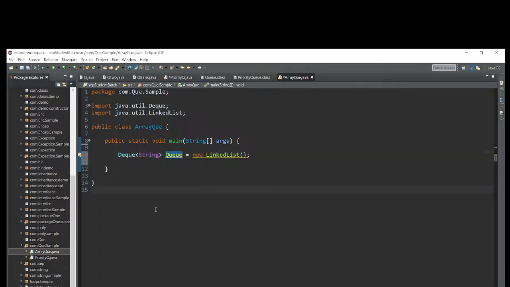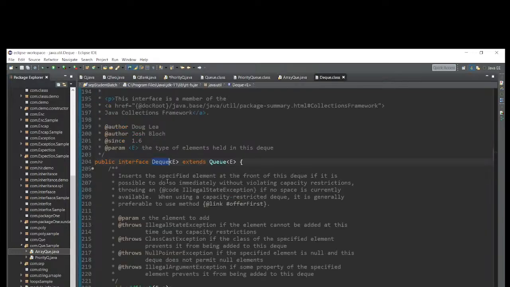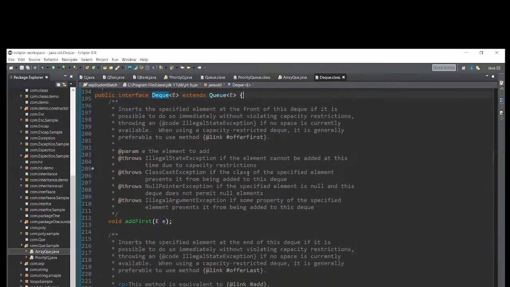Okay, Q is my reference variable. So Q is one, DQ is one. Again, it is a one interface. Let me go to the DQ. It will redirect to the interface. In this DQ interface, what does it contain?